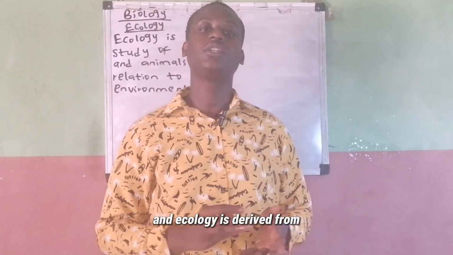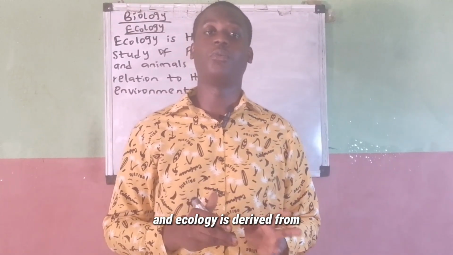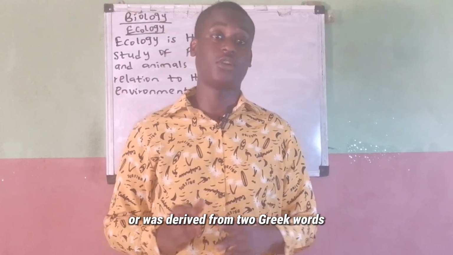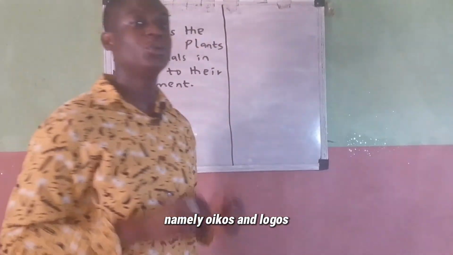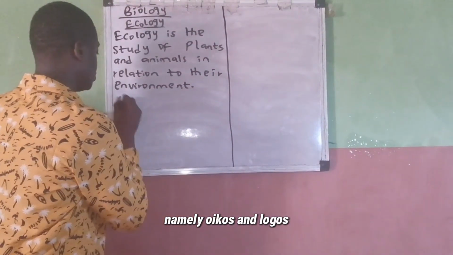And ecology was derived from two Greek words, namely oikos and logos.